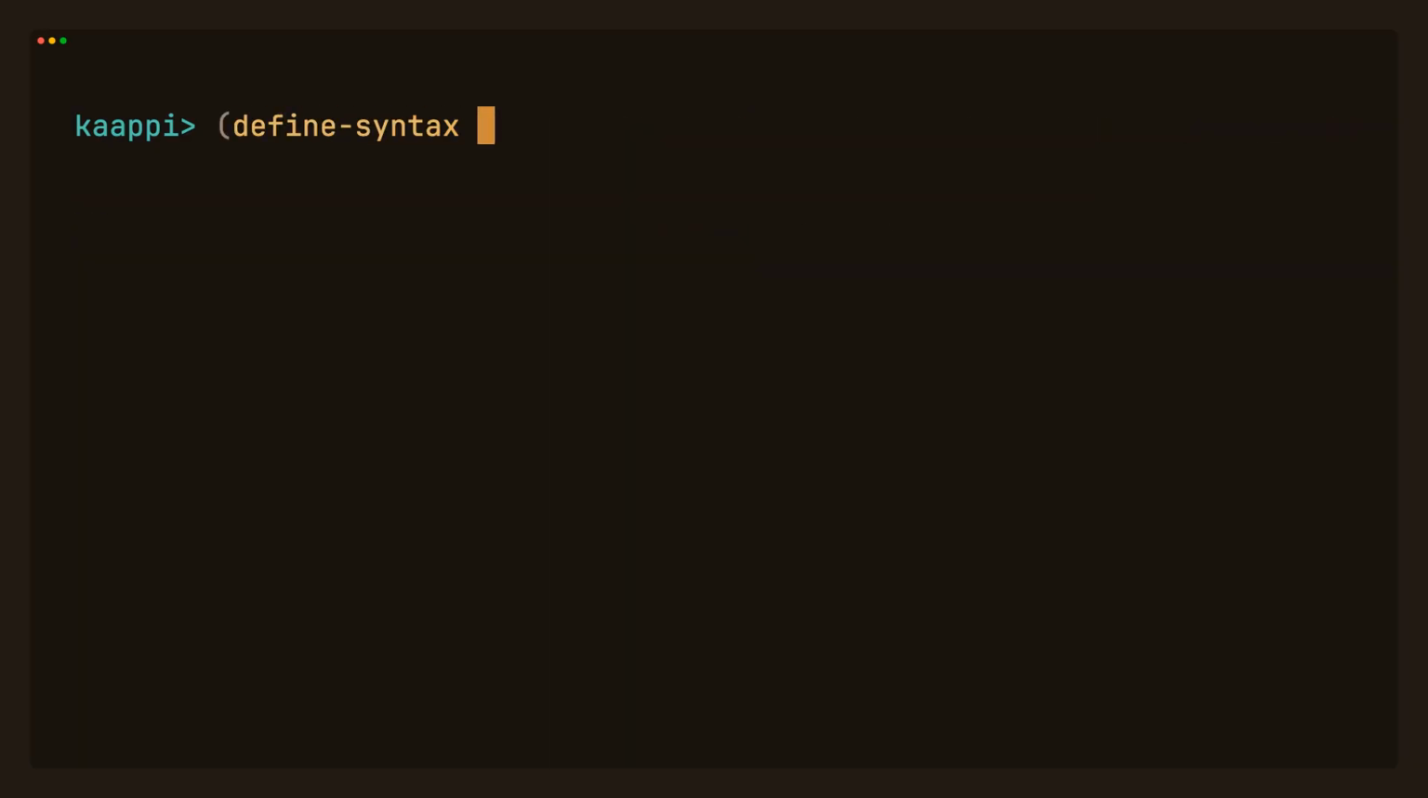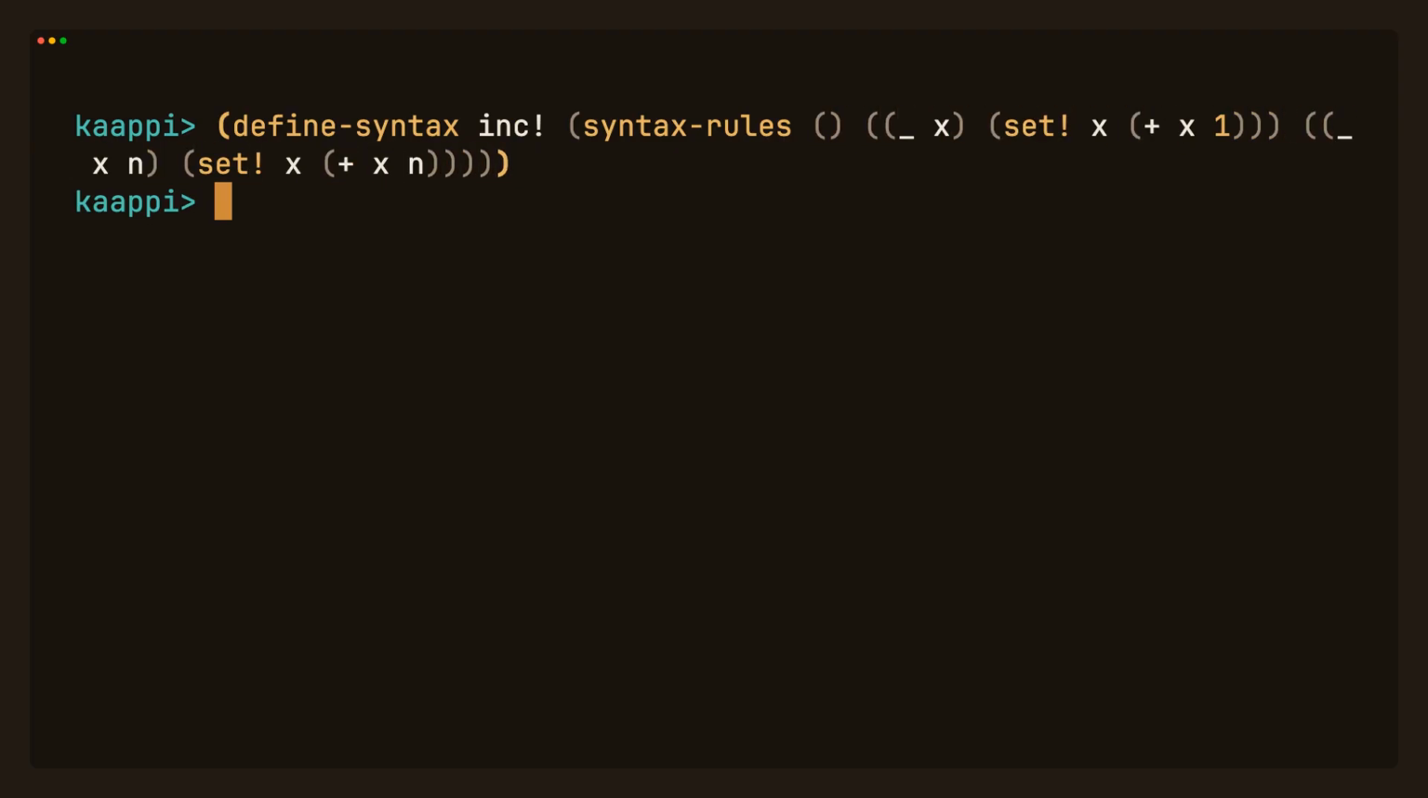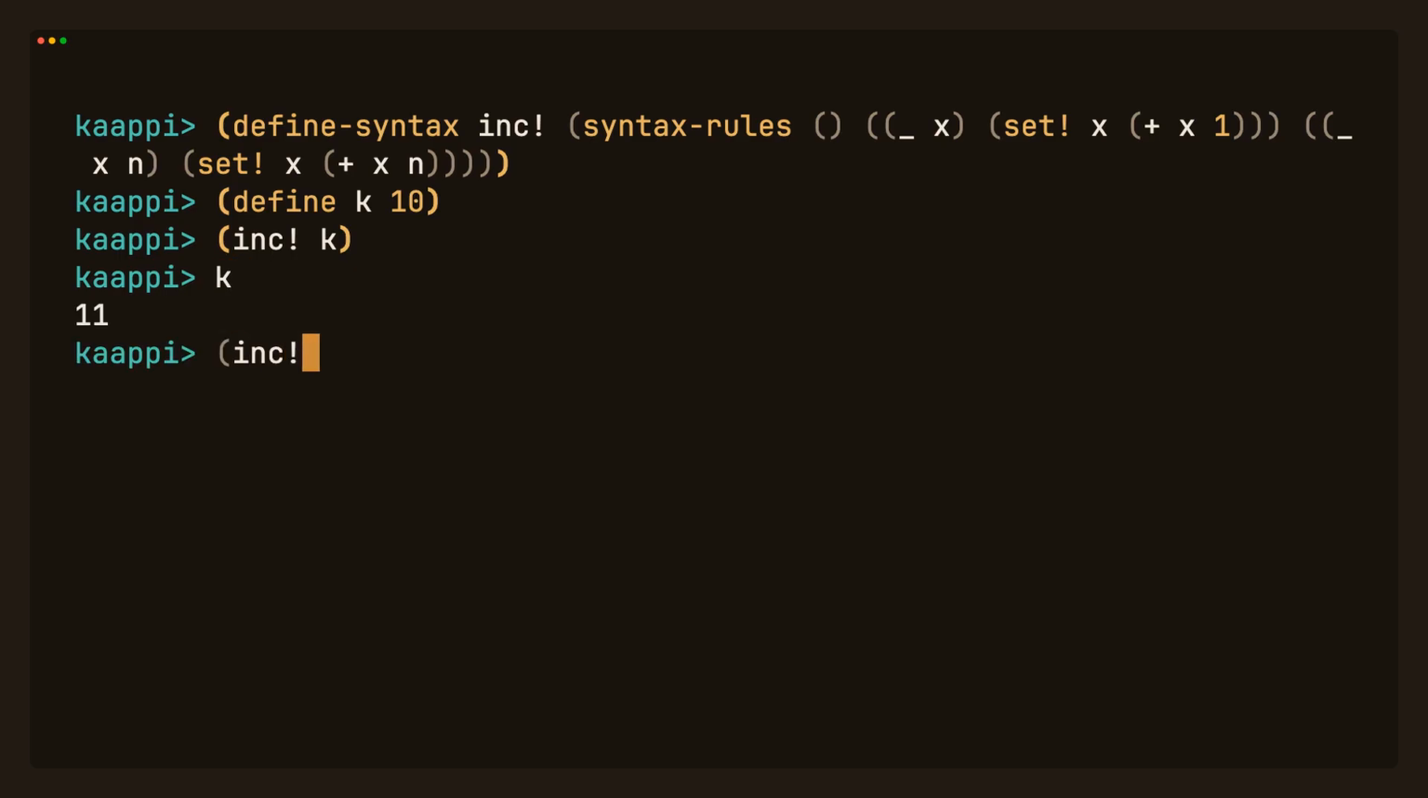A macro can hold several patterns, and Kaappi picks whichever matches. inc with just a variable adds 1. With a second argument, adds that much. One name, two shapes, which is exactly how built-ins like cond and case are made.